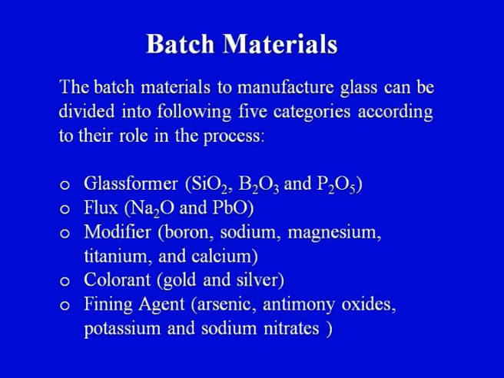Now what are the batch materials? Now we have seen that glass is a transparent material. Now how or what are the various ingredients that go into the manufacturing of a glass? So batch materials to manufacture glass can be divided into the following 5 categories according to their role in the process.